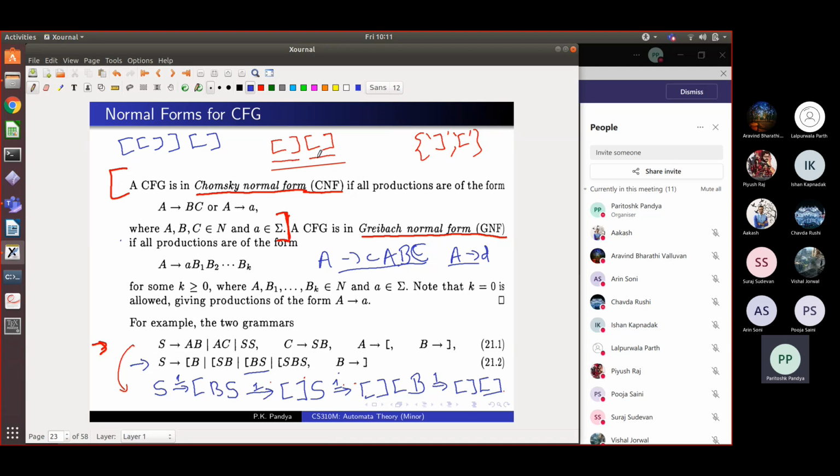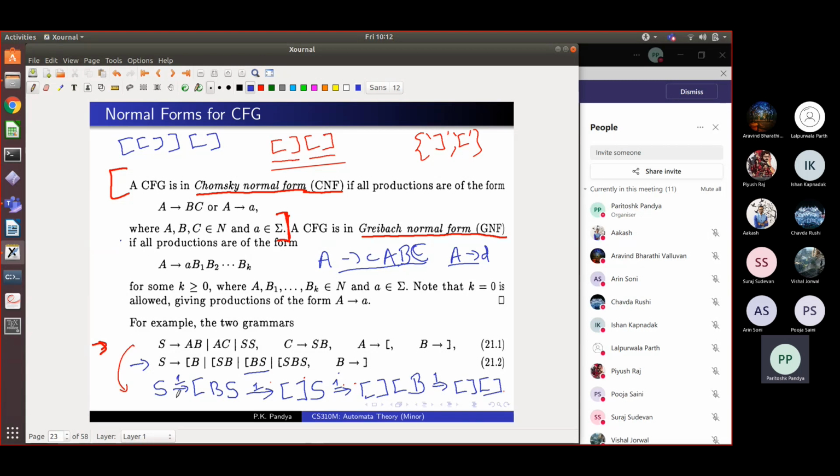This is how we got the string. So in some sense we are generating this string incrementally in this grammar, right? And that is very useful. It is almost like matching this string with these grammar rules, right? And this kind of Greibach normal form rules are very close to some form of automata that we will see for recognizing languages given by grammars.